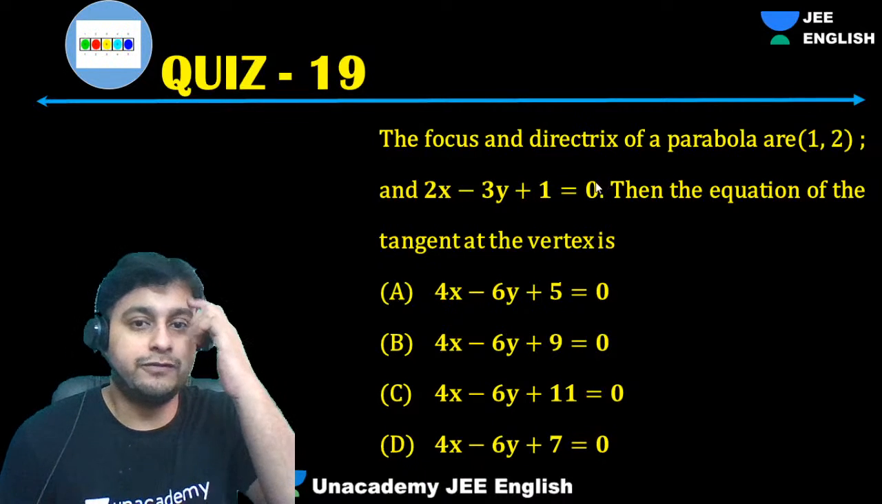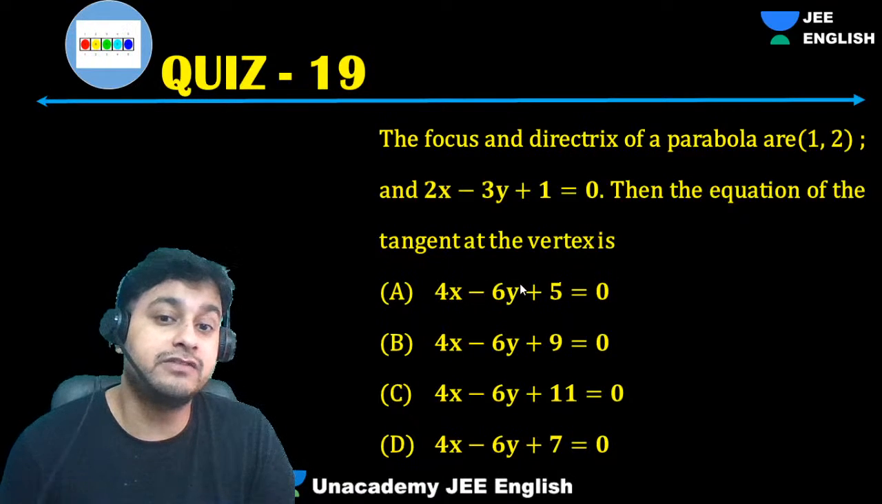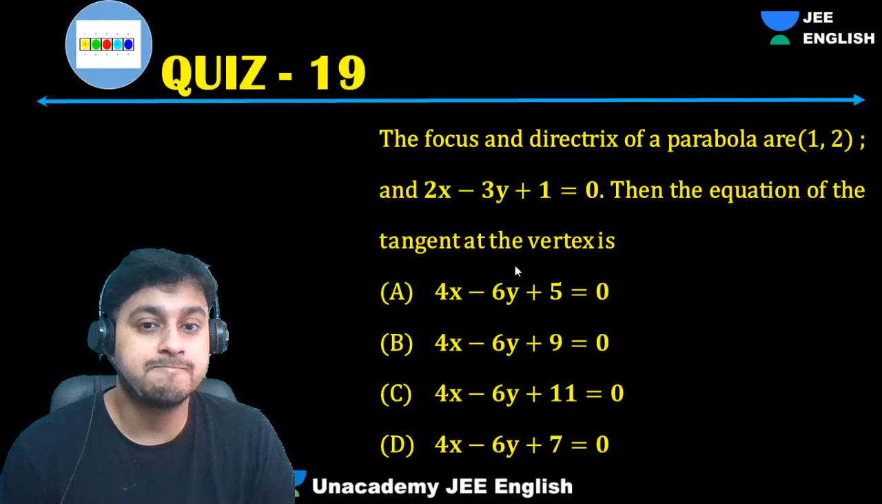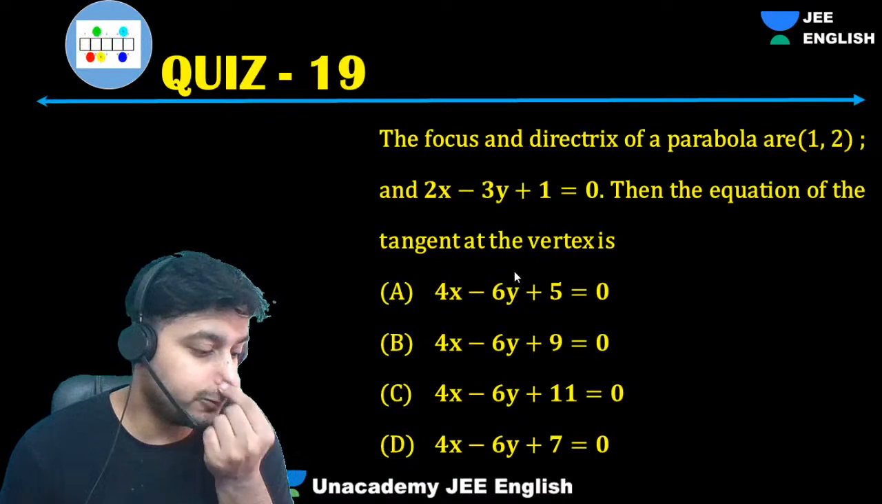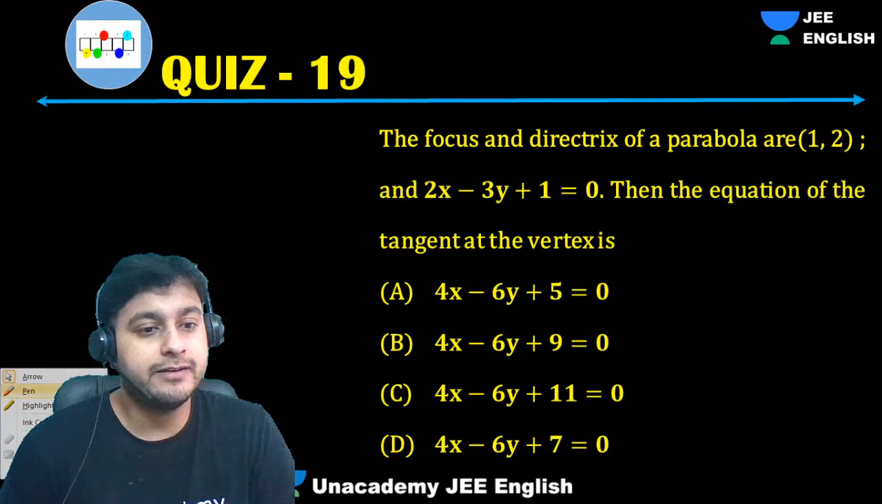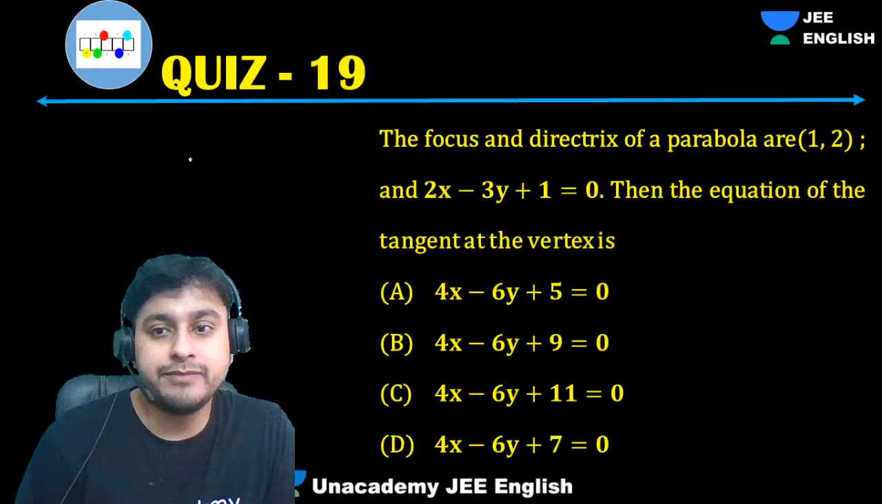So guys, the focus and directrix are given. Then how do we get the equation of the tangent at the vertex? There are two methods, very easy, guys. We have been given the directrix.